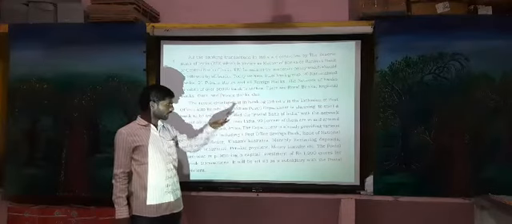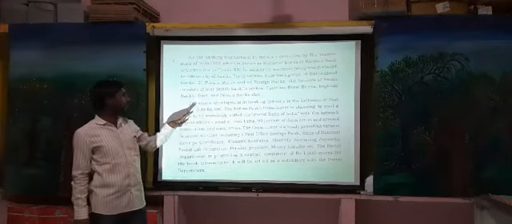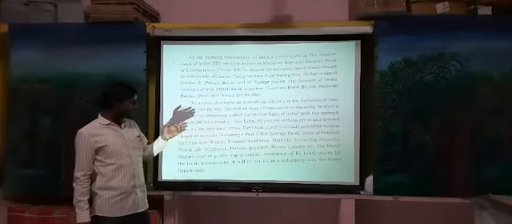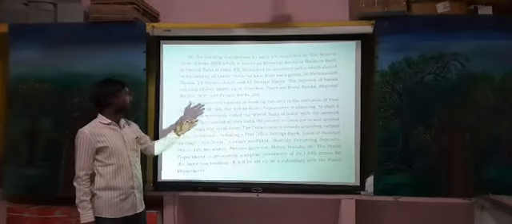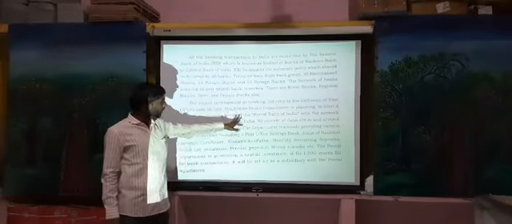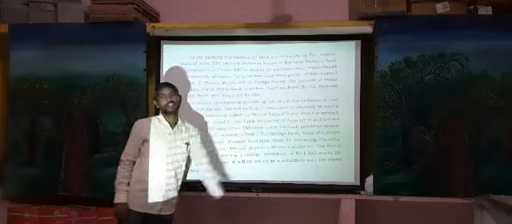Then the next point is the relation between bank and post office. The recent development in the banking industry is the inclusion of the post office into its fold. The Indian Postal Department is planning to start a bank, to be tentatively called the Postal Bank of India.